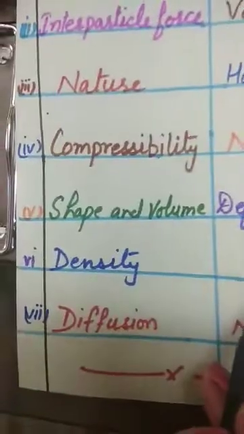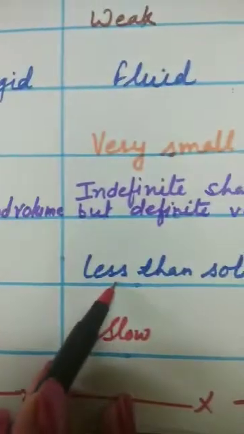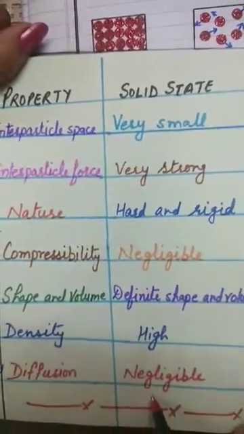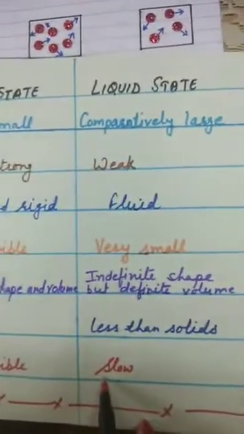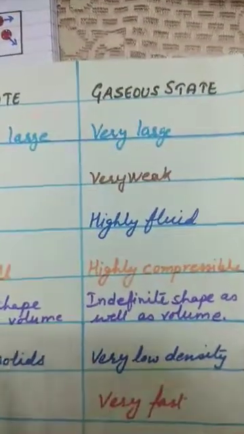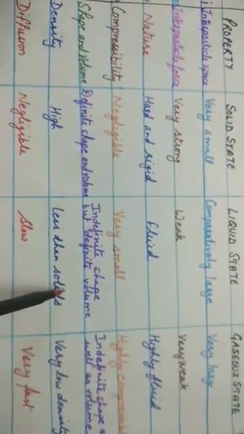Density is very high in solids, much less in liquids, and very low in the gaseous state. Diffusion is negligible in solids, slower in liquids, and very fast in gases. We have done activities related to these properties in our videos also. So this was the recapitulation, or comparison of the characteristics of the three states of matter. Students, that's all for today, and tomorrow we'll do the exercise of this chapter, nature of matter.